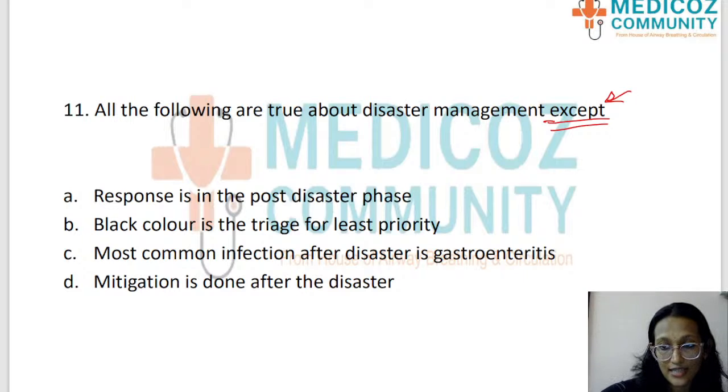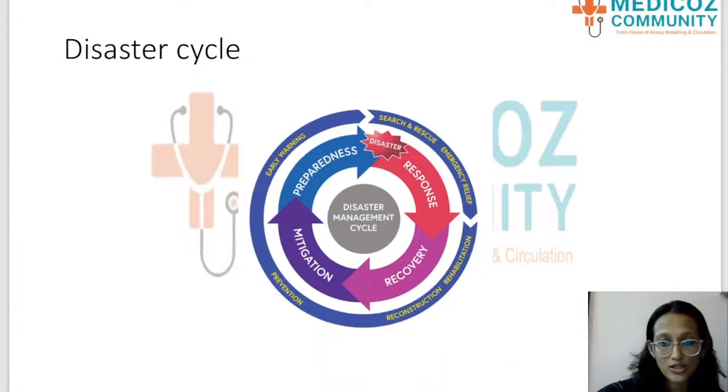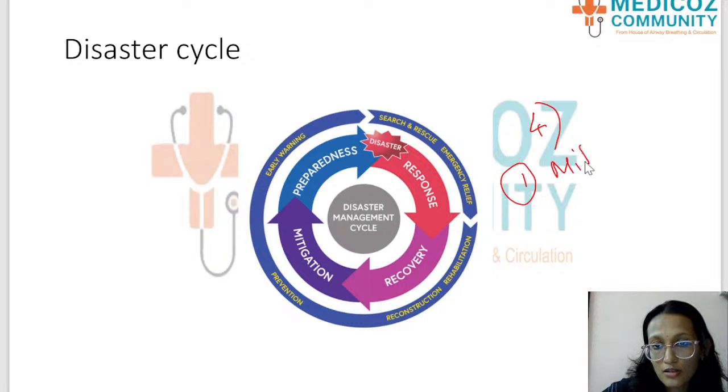Okay. Disaster cycle. So you know that disaster cycle has 4 stages. I would like to go from the first one as mitigation. Mitigation would be the first one. The second is preparedness.